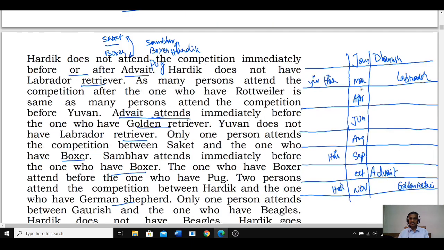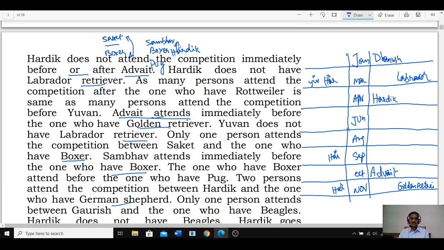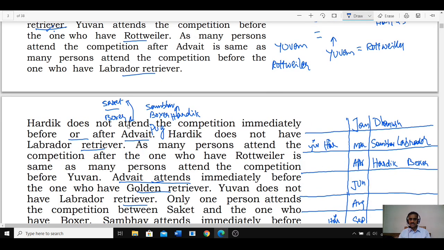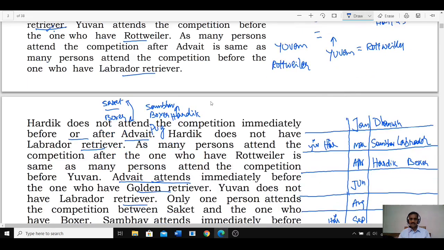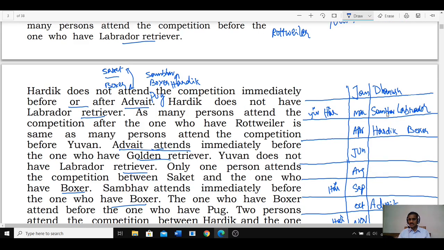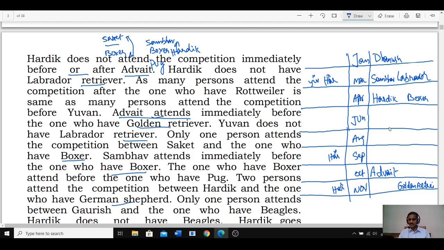Out of which if Hardik is here, that is the first case. Then if Hardik is here, next Sambhav will be at this place, isn't it? Then Sambhav is here, Hardik is here, and this must be Boxer. Hardik is Boxer. What is the next information we have? Boxer and SCD are Sambhav, Boxer, Hardik. Next one, what is the next information we can get?